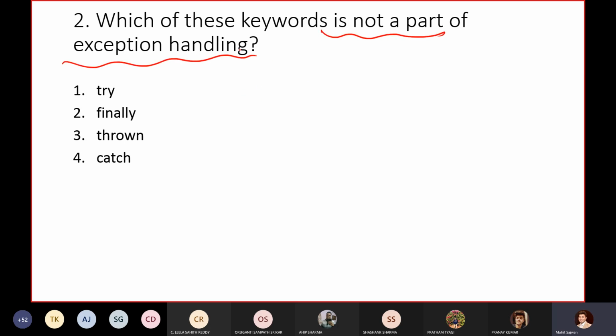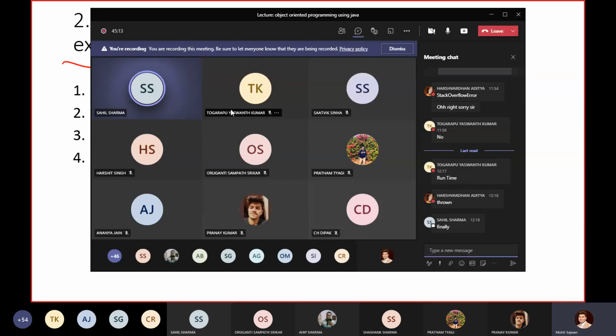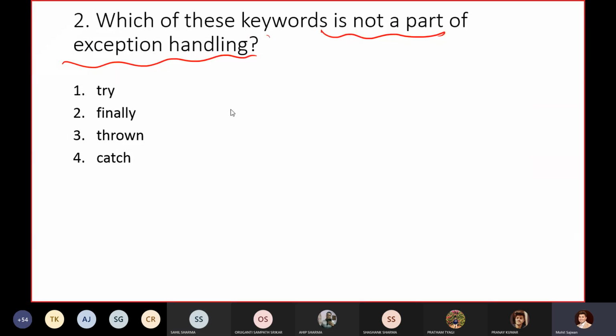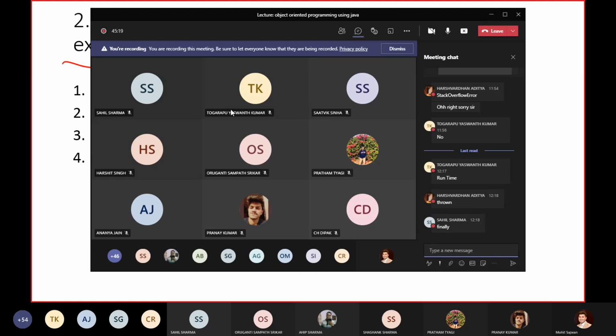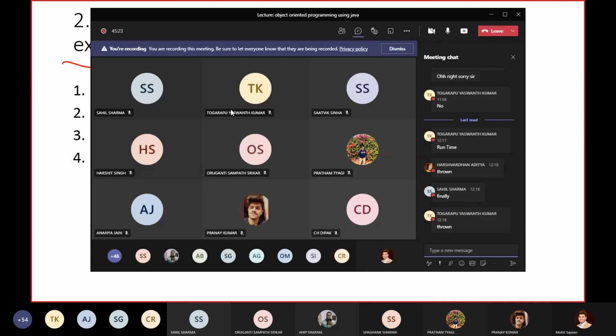Now tell me, which of these keywords is not a part of exception handling? 1, 2, 3, 4. Just write down the correct answer. I got one answer from Harshvardhan, that is thrown. Sahil posted finally. What about others? Okay, thrown.